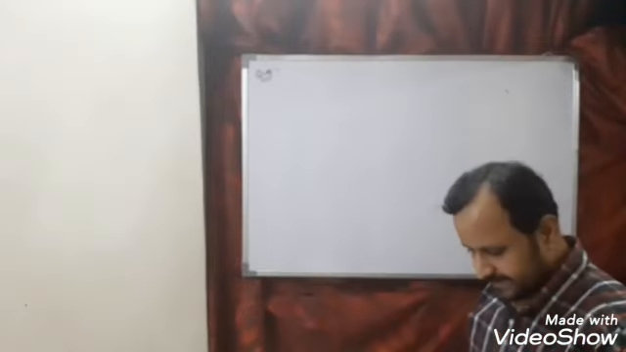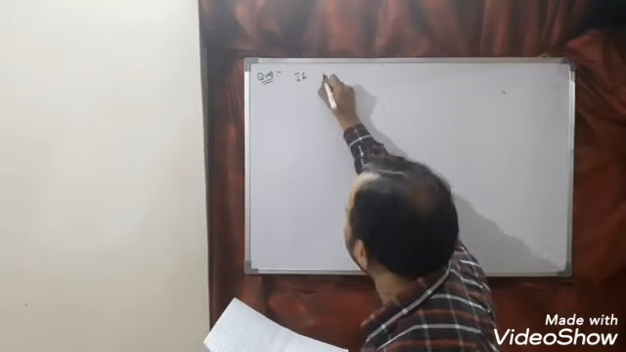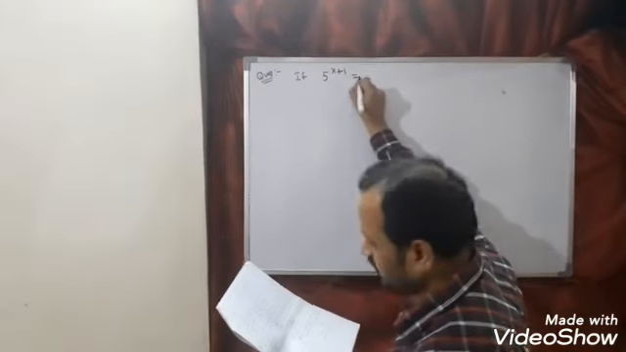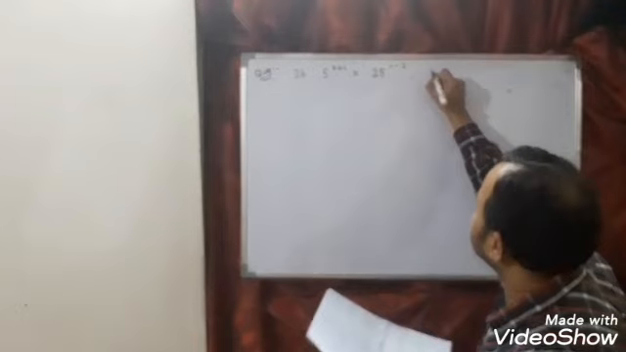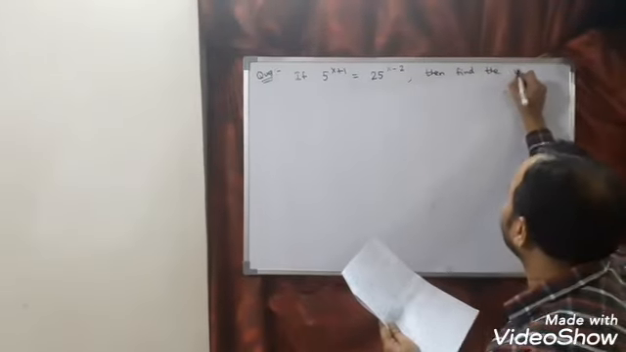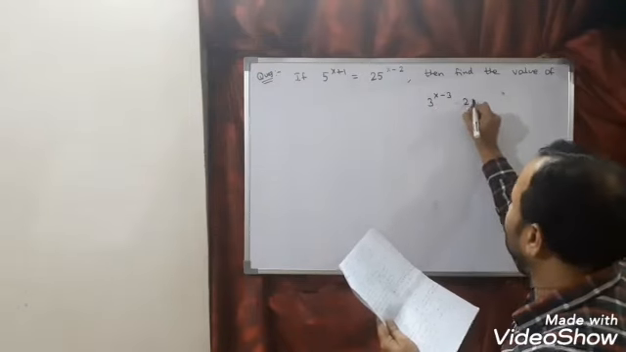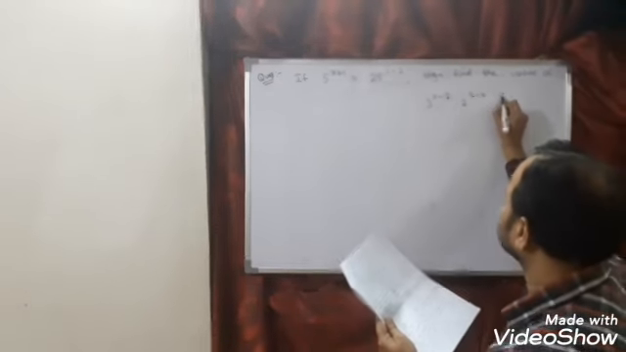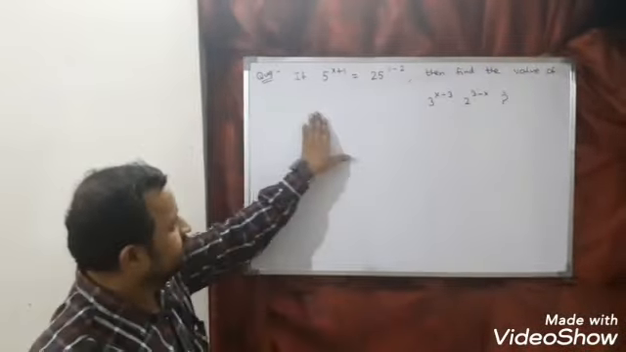The next question is, if 5 power x plus 1 is equal to 25 to the power x minus 2, then find the value of 3 power x minus 3 into 2 power 3 minus x. So we have to find the value of this. Again look here, very simple question.